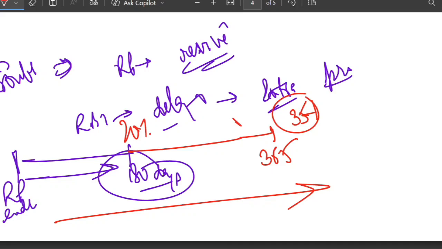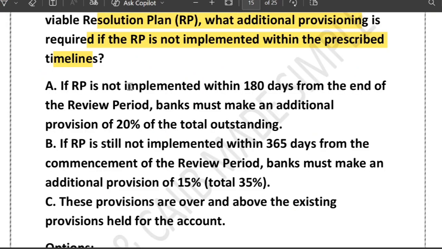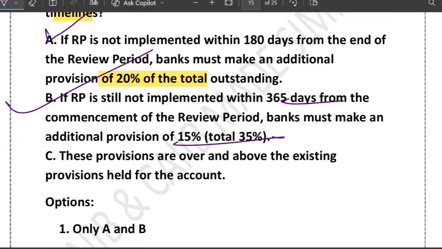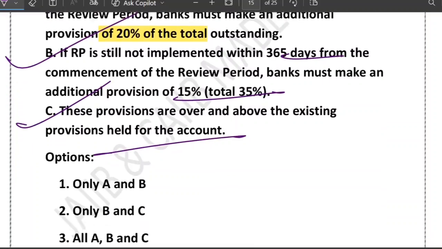So now let's look at the options. Option A says that RP is not implemented within 180 days, the provisioning is 20%. Yes, it is correct. What about B? If RP is still not implemented within 365 days, yes, 35%. Correct. What about C? These provisions are over and above the existing provision held for the account. Correct. So the correct answer is A, B, and C.